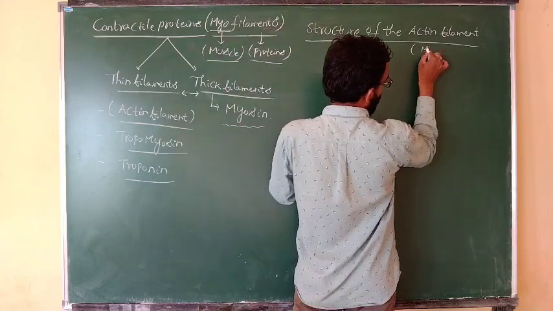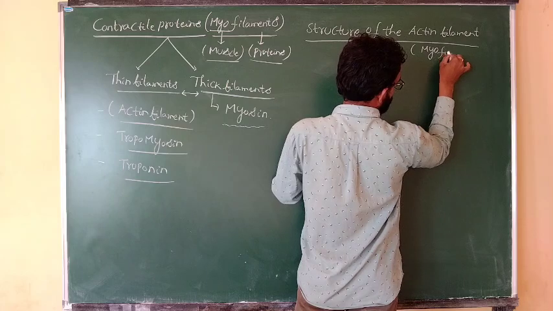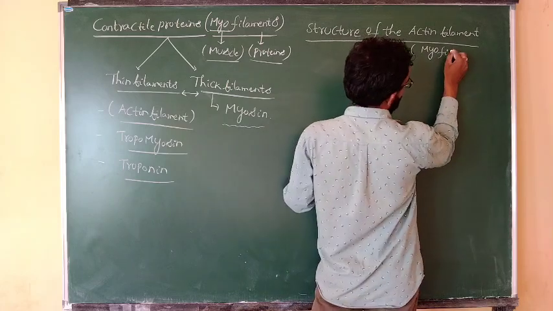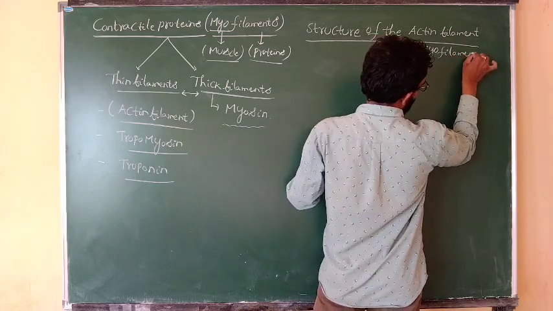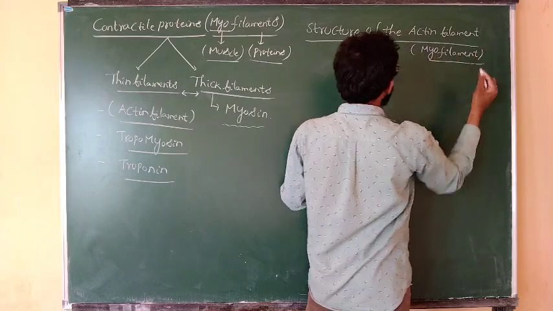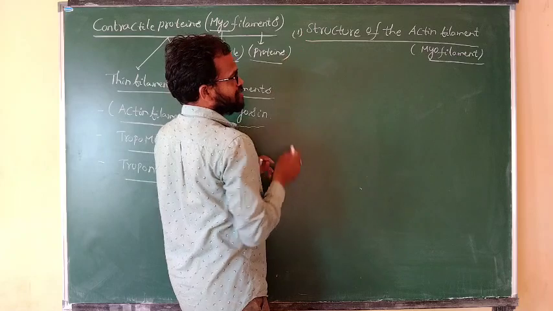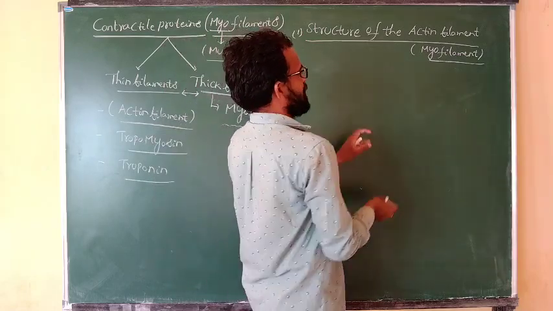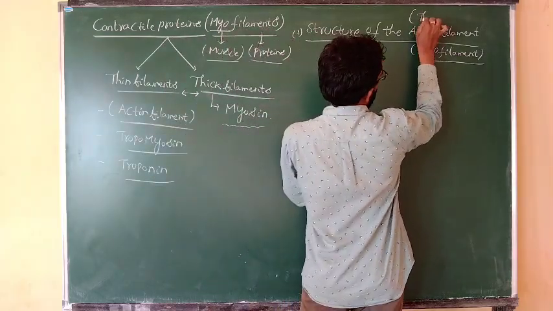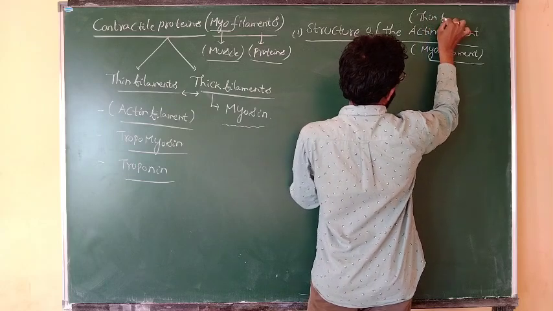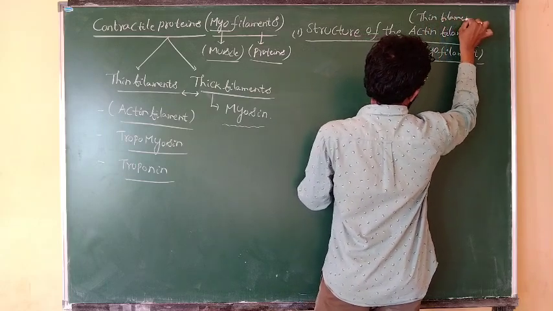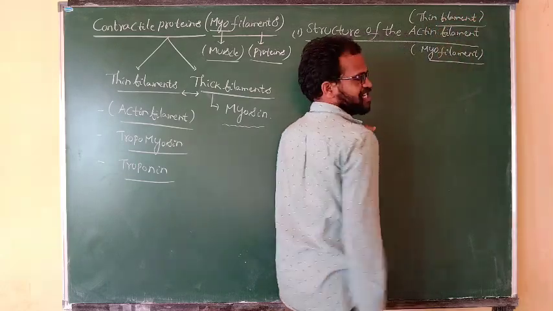Nothing but the thin myofilament. The structure of the actin filament. It is the thin filament.